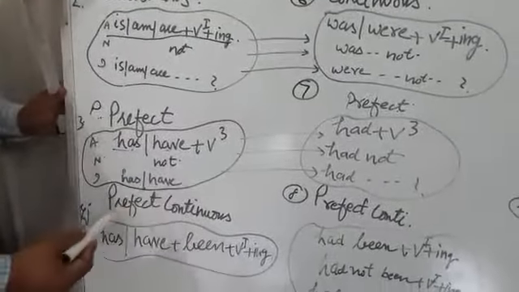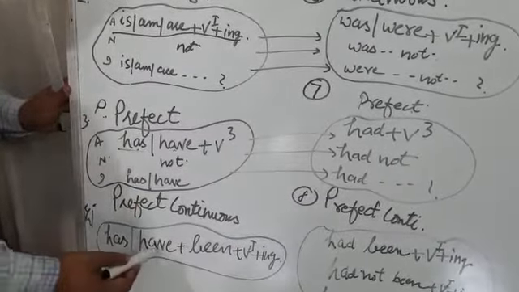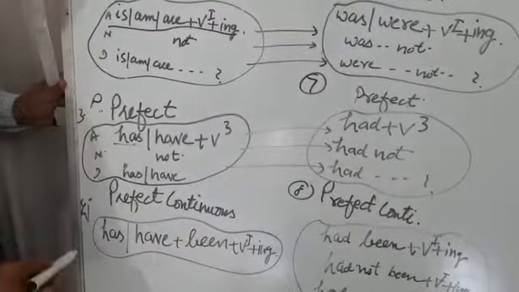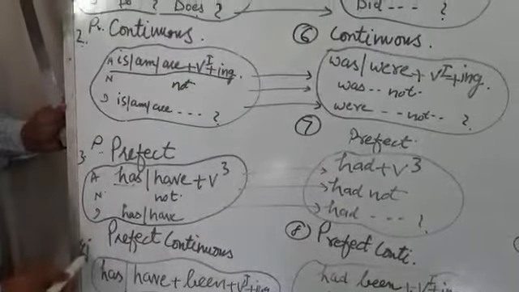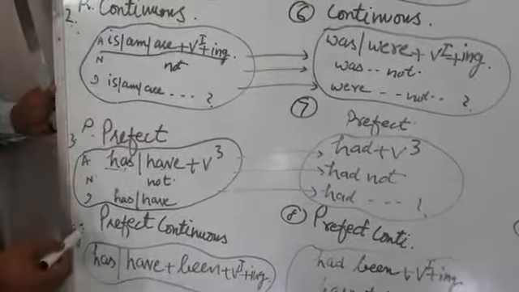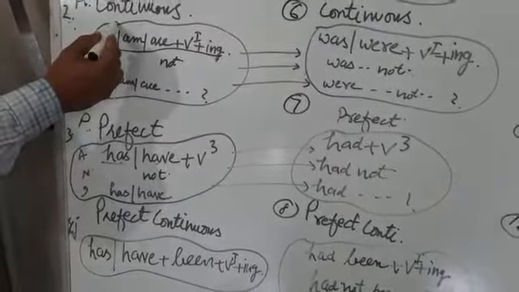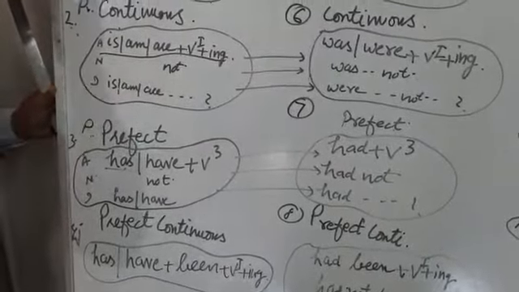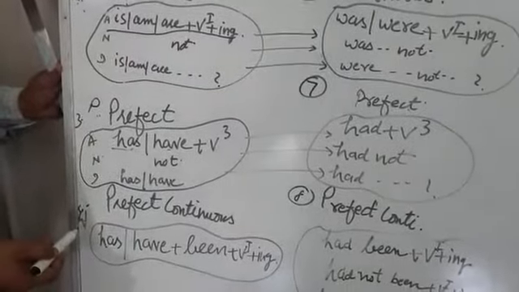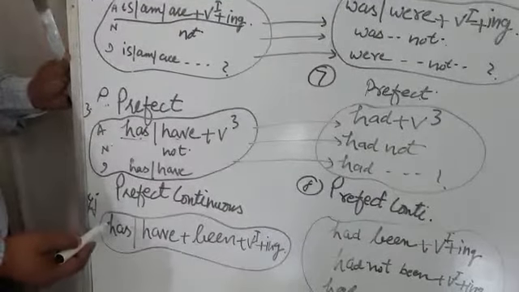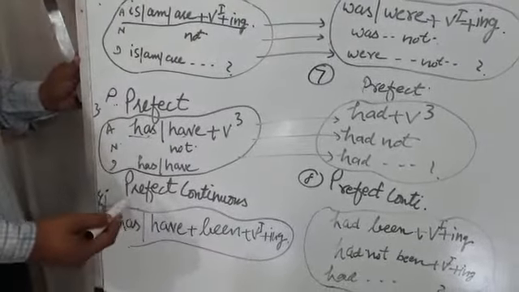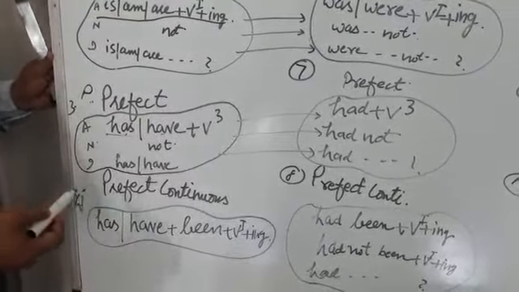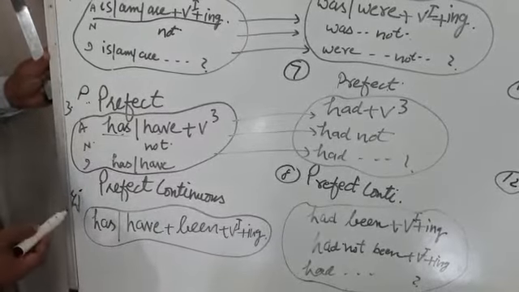Present perfect continuous. Has been or have been plus ing. Now we must try to distinguish between 2 and 4. 2 is used for the action simply taking place. And number 4 is used when the action has been happening for some time now. For 1 hour, for 2 hours, for 3 hours, for 2 days, for 3 years, this way.